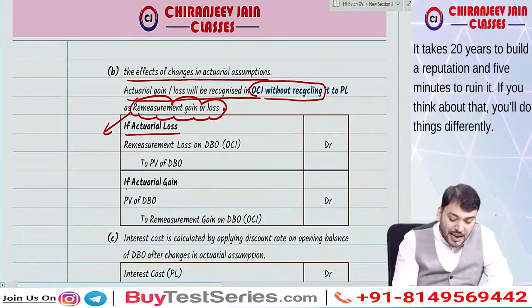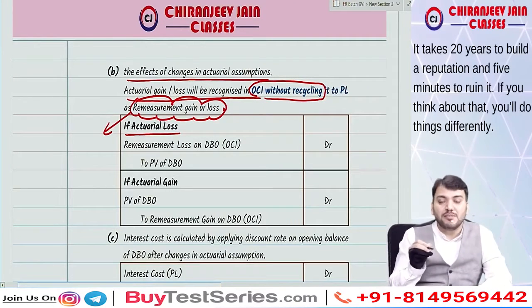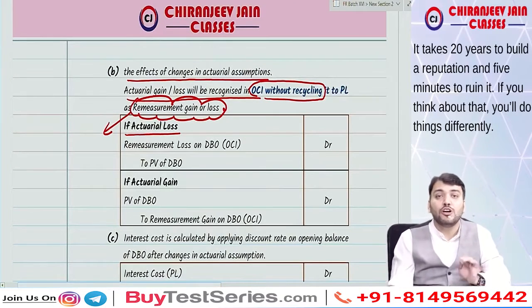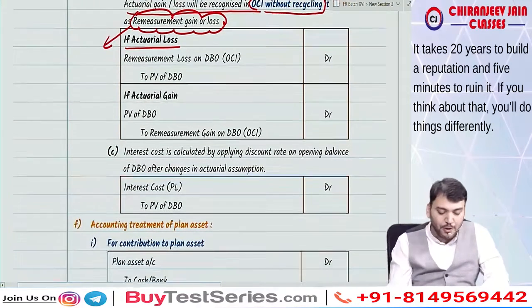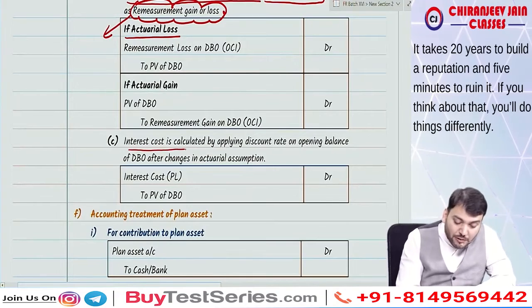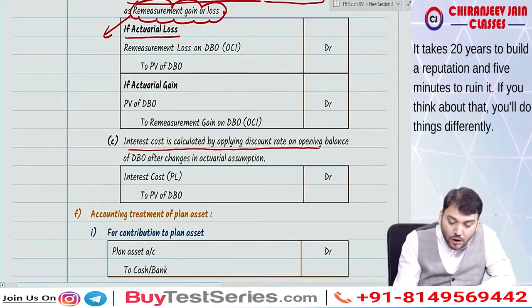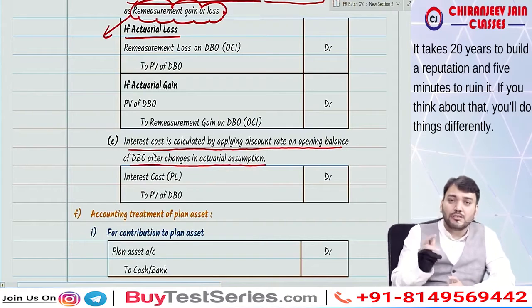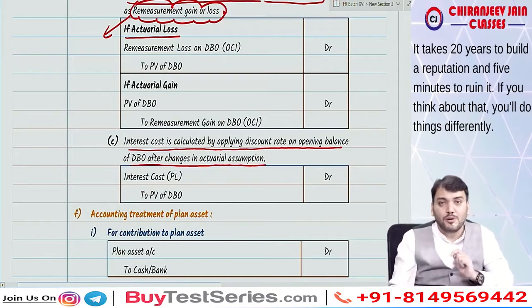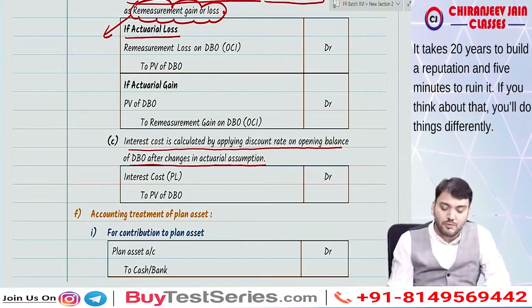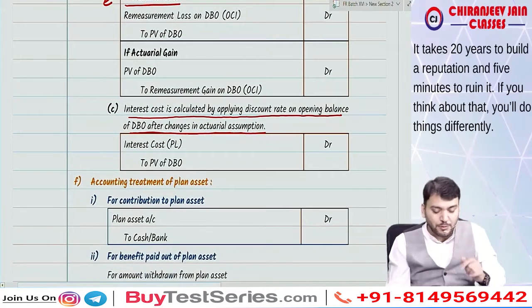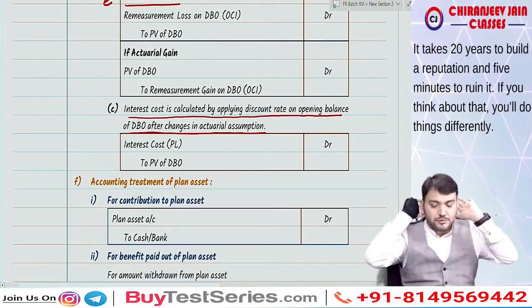If there is an actuarial gain, the journal entry will be present value of DBO to remeasurement gain on DBO, which will be transferred to OCI. I hope you understood. Interest cost is calculated by applying the discount rate on the opening balance of DBO after changes in actuarial assumption. What journal entry will we do? Debit interest cost, credit present value of DBO, and interest cost will be transferred to PL. Understood?